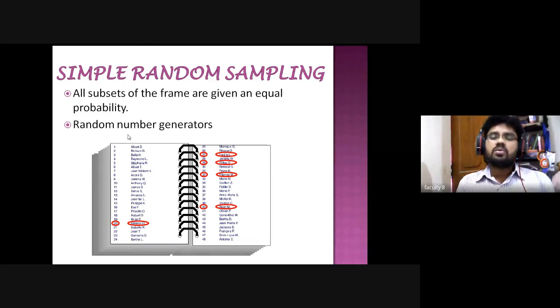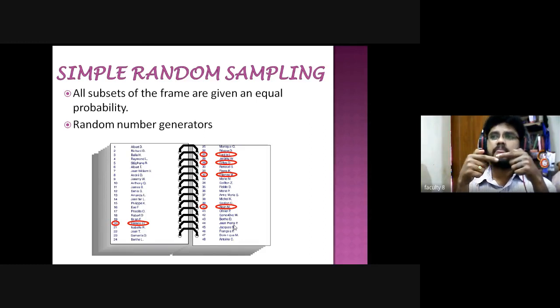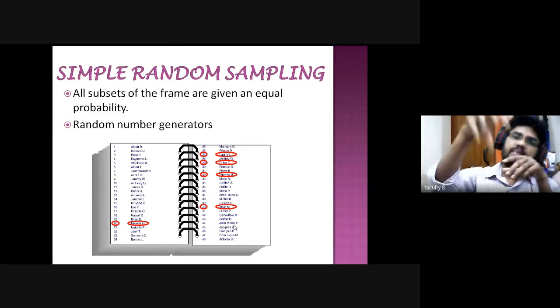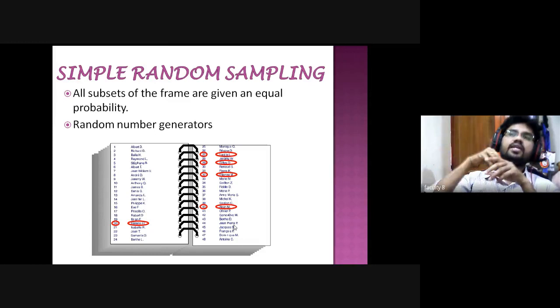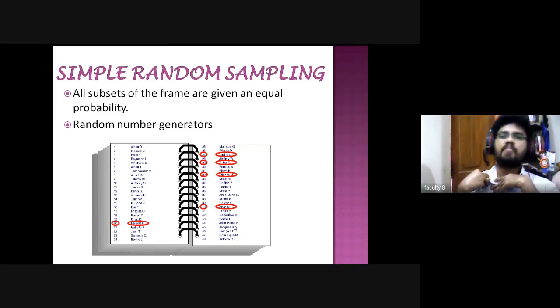Simple. Suppose there are 48 students in our class, and I need to select only 5. In order to select 5 students, what can I do? I can take 48 slips, write each and every student's name on each slip, fold them, and put them in a box. Before selecting, I can shuffle it. Then I pick only 5 out of 48. Those who are selected are called my samples, right?